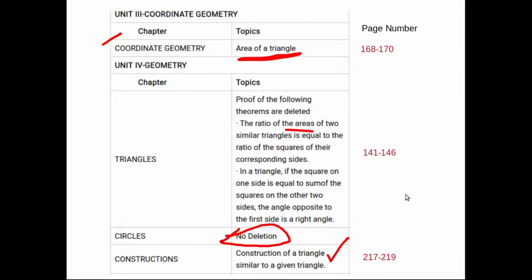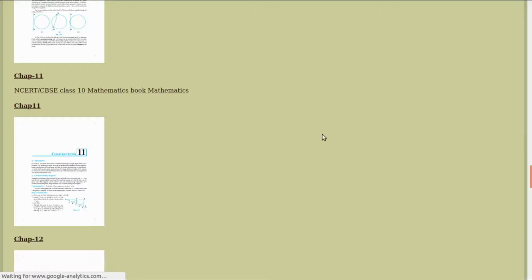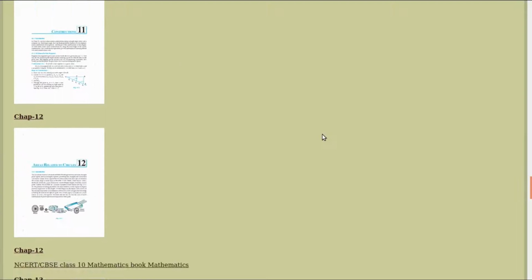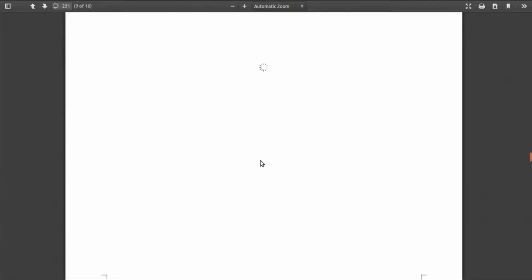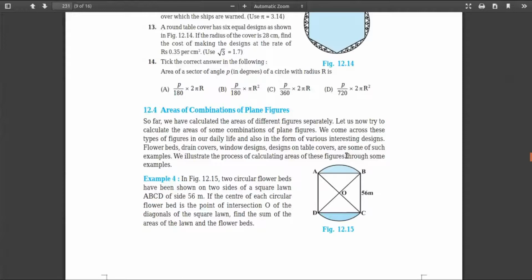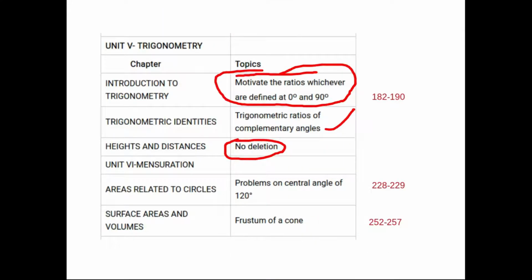So what is our next chapter? After construction we have, what else? What is the next chapter? Areas related to circles, right? From areas related to circles, again this one is a bit confusing. What is mentioned here? Problems on central angle of 120 degree. Problems on central angle of 120 degree.